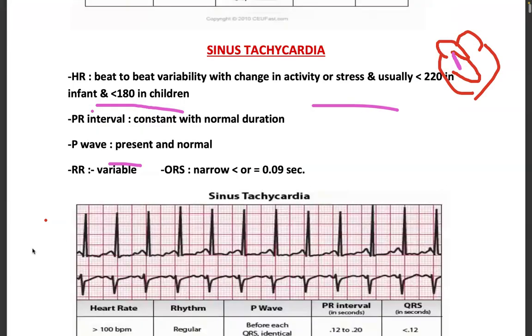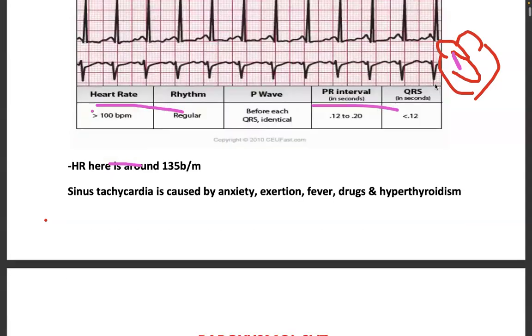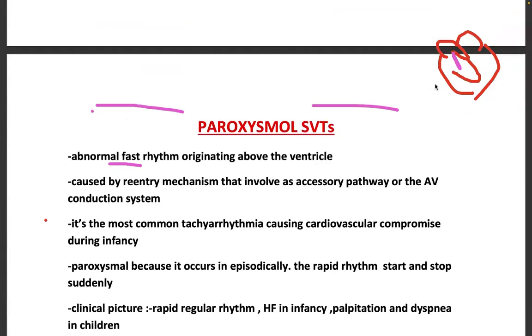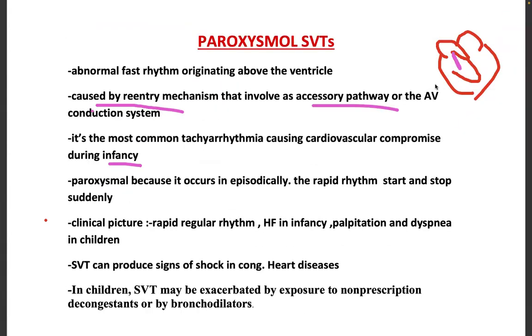Here we read, in an infant, less than 220 can be sinus tachycardia, but if it is more than 220, definitely you have to rule out SVT. And in children, less than 180; if tachycardia is more than 180, you have to rule out SVT.